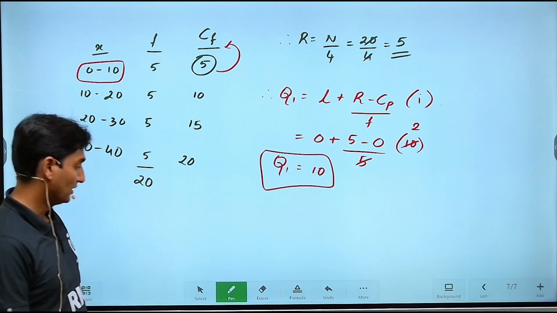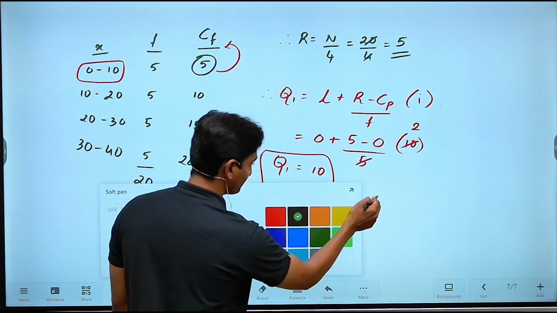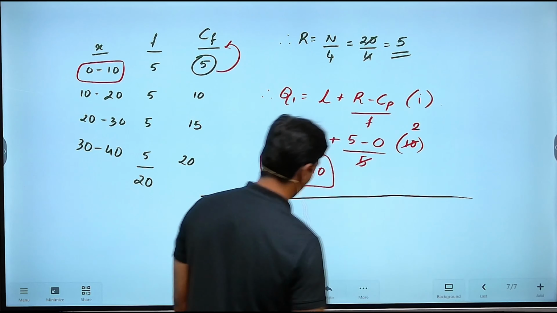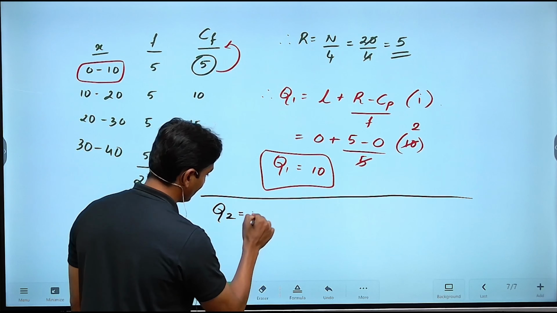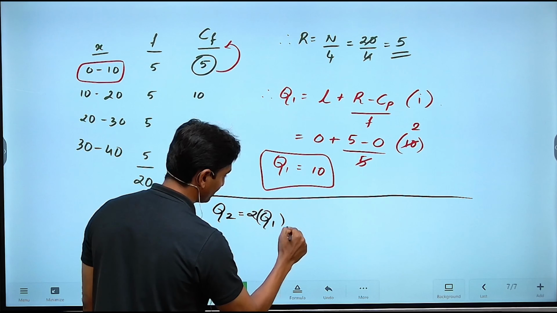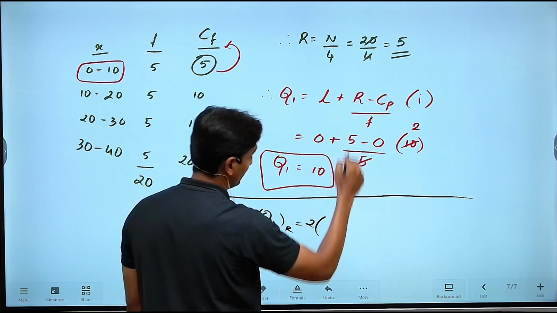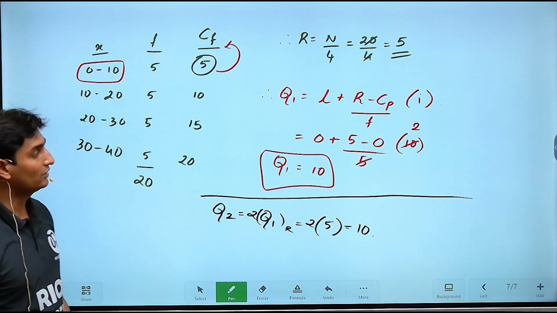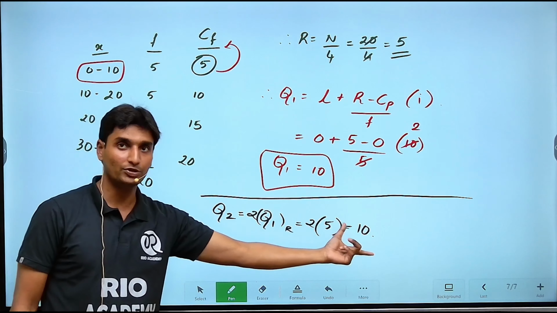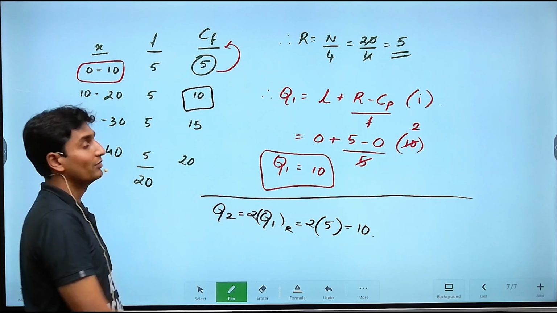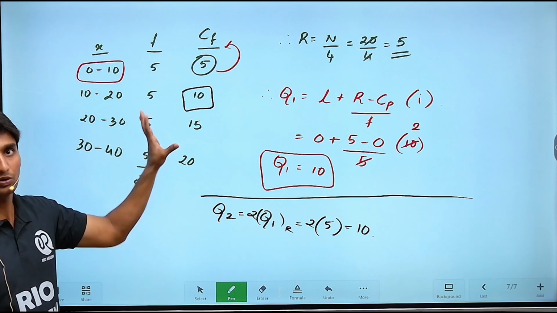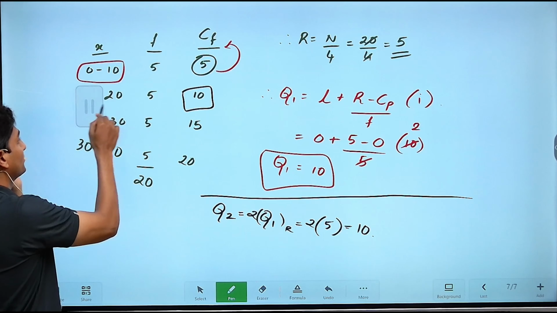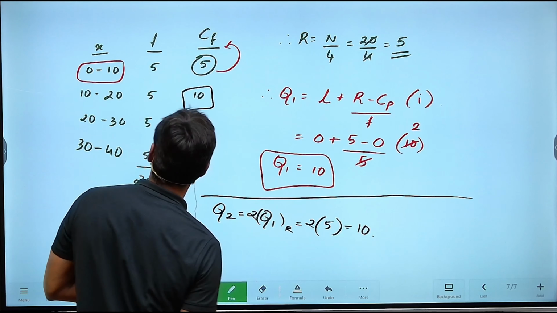Okay, now guys, I'll just take the second quartile value. That too basically remains the same. The procedure is going to be the same everywhere you go. So Q2 is basically given by 2 multiplied with the rank of Q1, which is 5. 5 into 2 is nothing but 10. Compare this with the cumulative frequency. The cumulative frequency, exactly we have 10 once again. So this will turn out to be your required cumulative frequency of course. And here the corresponding class interval will be the required class interval.